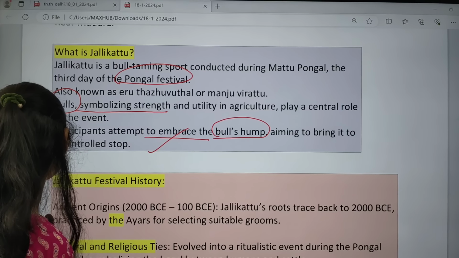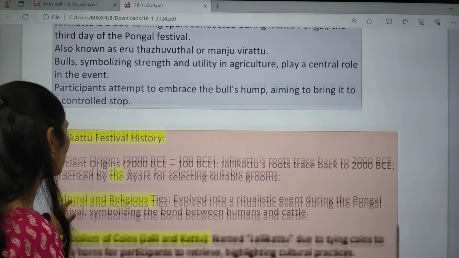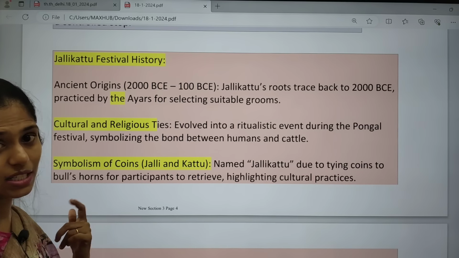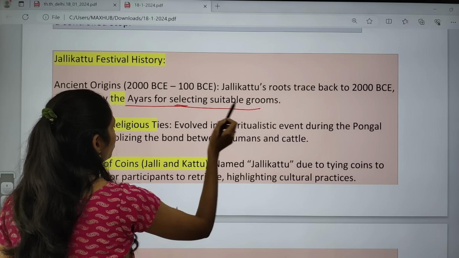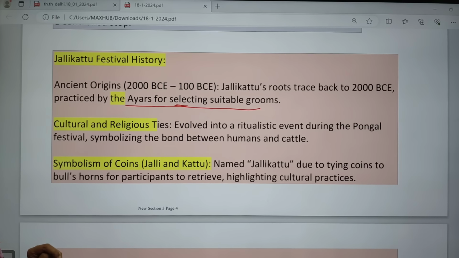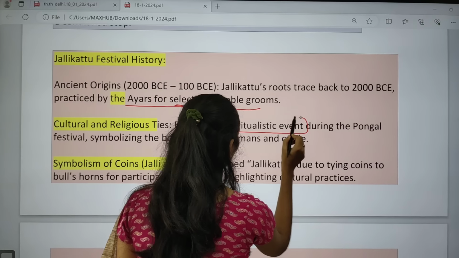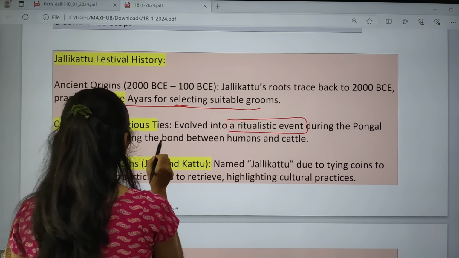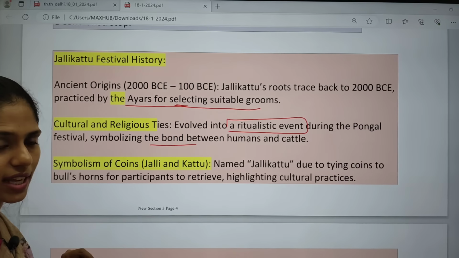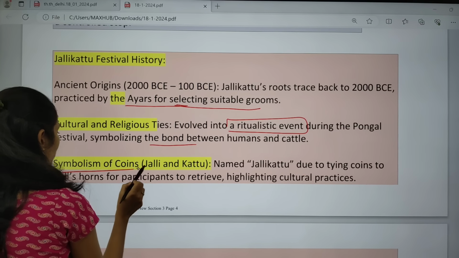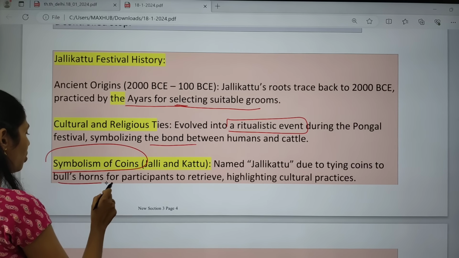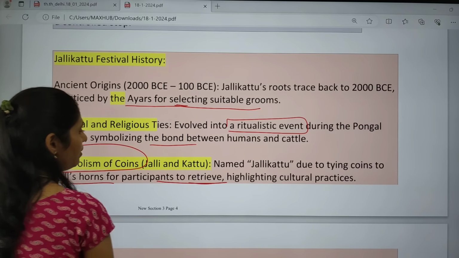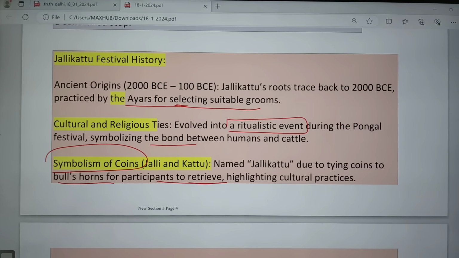So what is the history of the Jallikattu festival? The ancient origins of this festival date back to 2000 BCE, when it was practiced by the Ayars for selecting suitable grooms. It also has religious as well as cultural significance. It evolved into a ritualistic event during the Pongal festival and symbolizes the bond between humans and cattle. The name comes from coins, Jalli and Kattu, tying coins to the bull's horns for participants to retrieve. So it also highlights one of the cultural practices.